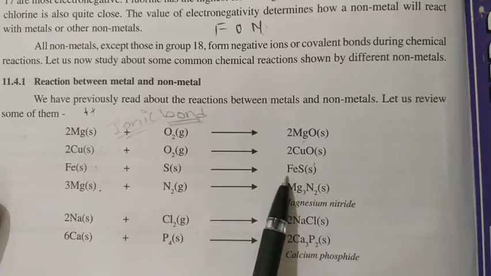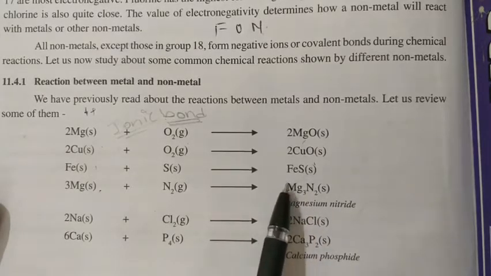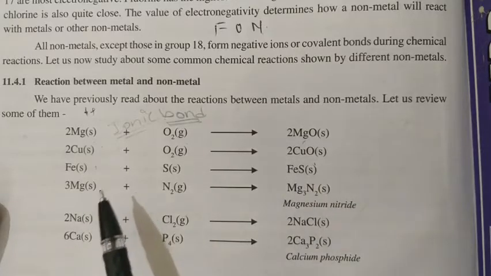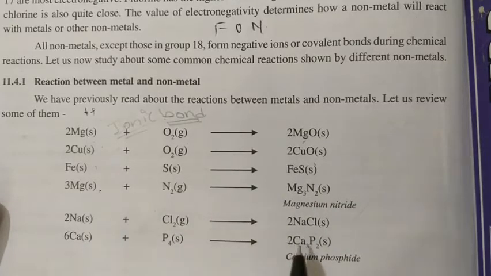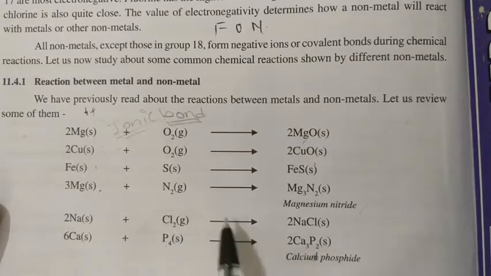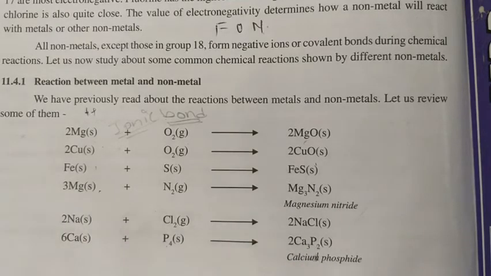Mg possesses 2 positive charge, 3 twos are 6; nitrogen possesses 3, 2 threes are 6. 2Na plus Cl2 gives 2NaCl, sodium chloride. 6Ca plus P4 will convert itself to 2Ca3P2. Okay, next we will talk about the next topic.